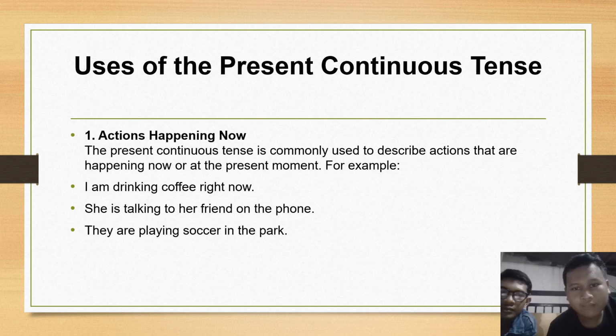Use of the present continuous tense. 1. Action happening now. The present continuous tense is commonly used to describe actions that are happening now or at the present moment. For example, I am drinking coffee right now. She is talking to her friend on the phone. They are playing soccer in the park.